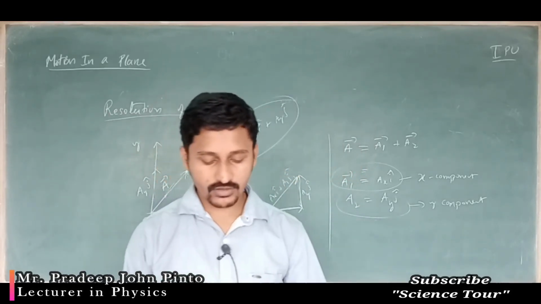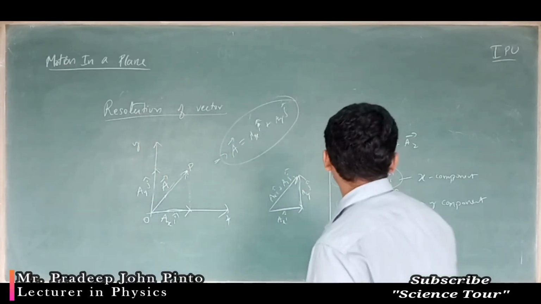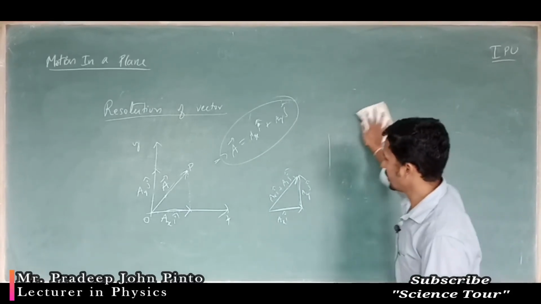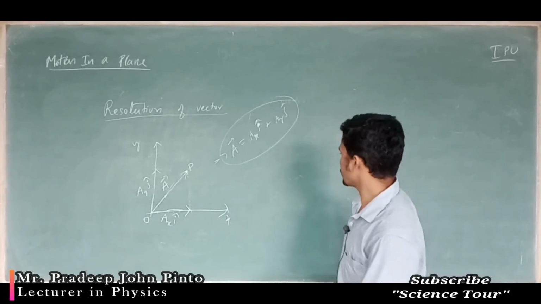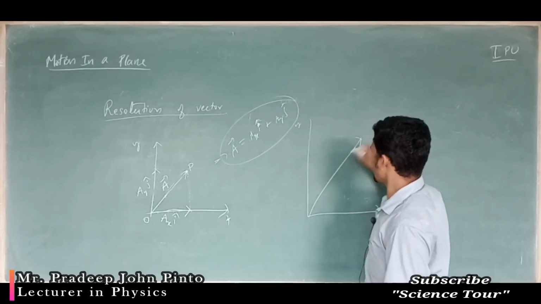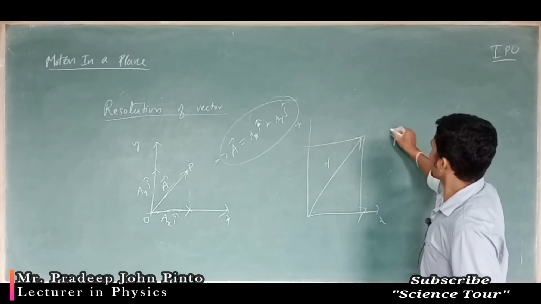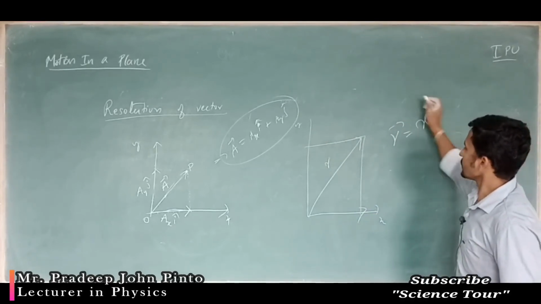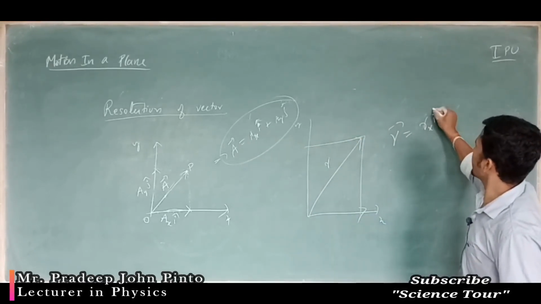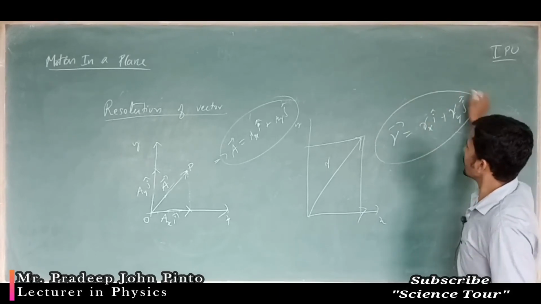In the last videos we have studied, right, a position vector we can write as an X component and a Y component. Generally, it was the X axis, the Y axis, and this was the position vector R1. The meaning is that R vector is nothing but, in place of A, Rx i cap plus Ry j cap, in this way.